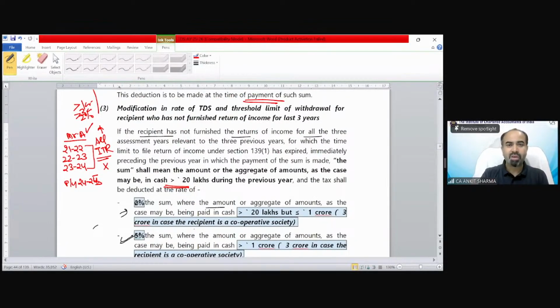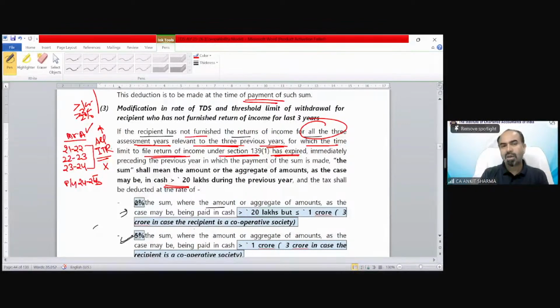Let's see the provision. If the recipient has not furnished the return of income for all the 3 assessment years relevant to the 3 previous years for which the time limit to file ITR under section 139 has expired.